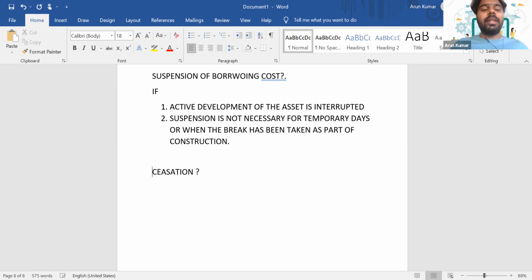When substantially all the activities necessary for the asset to be ready for use are complete, at that point of time, we can cease the process of capitalization. Is it clear, everyone?